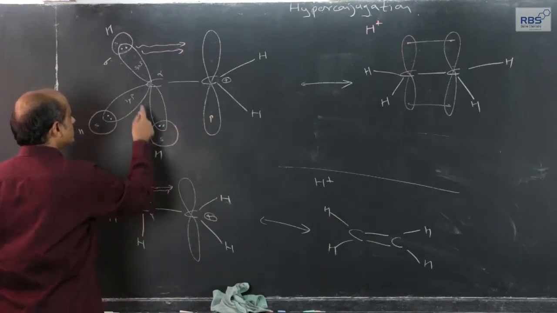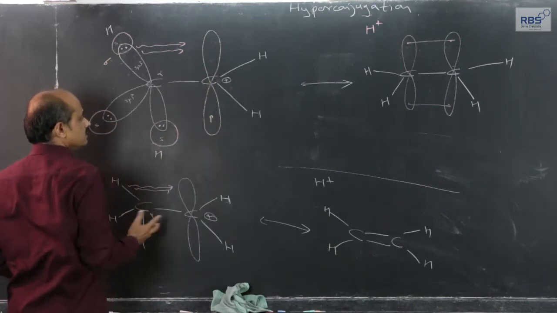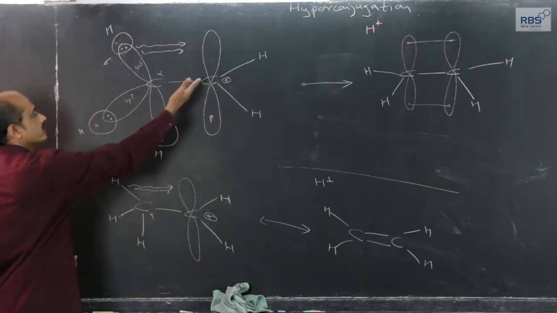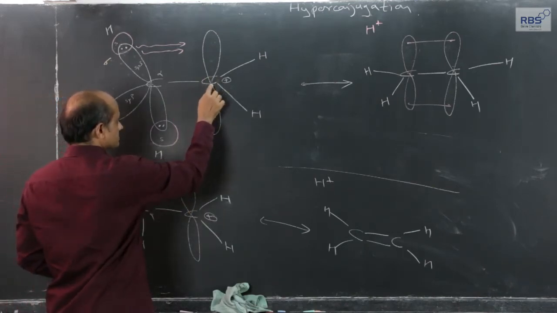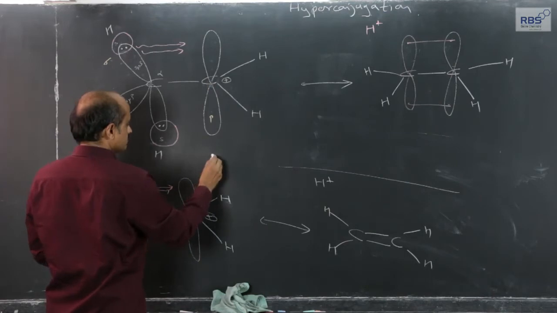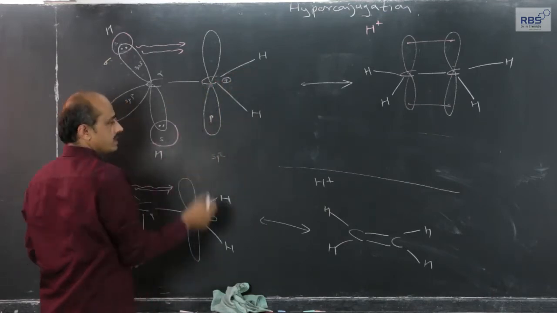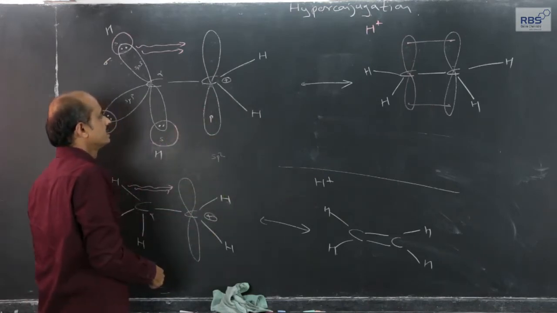Now, at a particular moment, this CH bond is in alignment with the empty orbital. At some other moment, another CH bond can be in alignment. Since this is an sp2 hybridized carbon, the three sp2 orbitals are in the plane of the board.